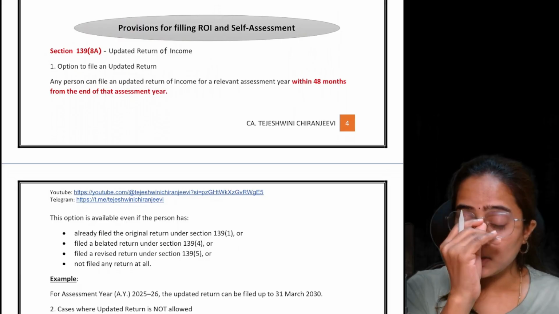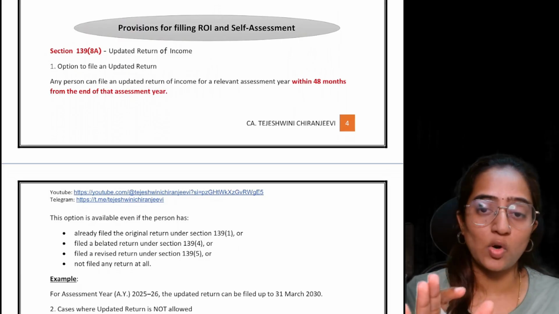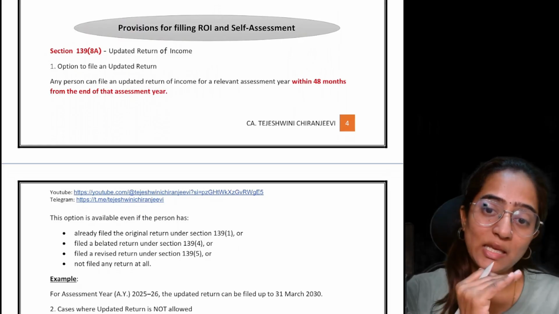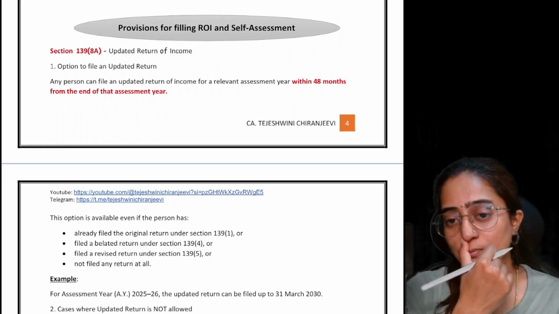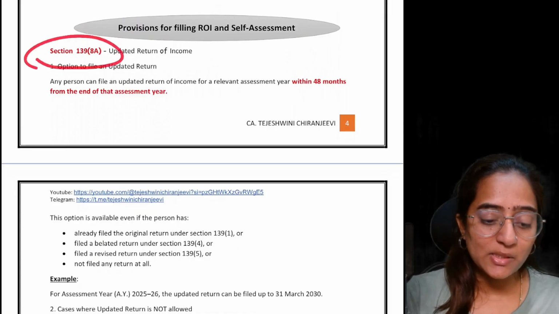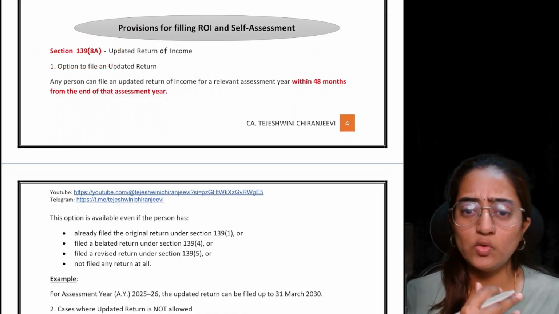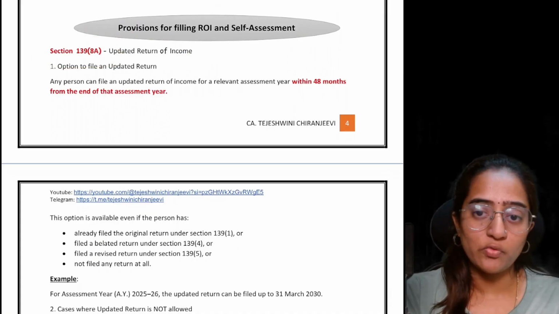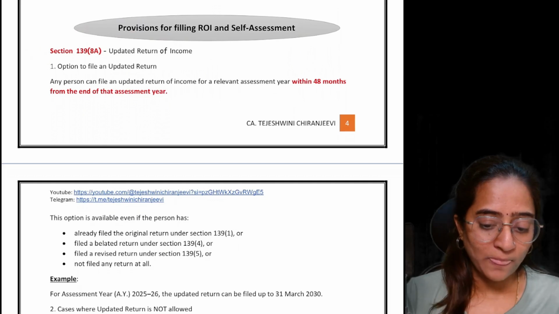If you want to show less sales, that is also not possible. You can't show this. Or if you want to increase your refund, that's also not possible. So 139.8A is basically an updated return of income wherein you can pay more tax, or wherein you can go for a lesser refund for that matter.